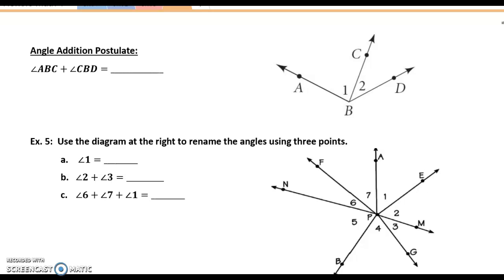Here we're going to talk about the angle addition postulate. Very similar to what we saw with the segment addition postulate, here we are adding the measurement of two angles together to equal the bigger angle. Here angle ABC, which is angle 1, we're going to add to angle CBD, which is angle 2. So how would you name the angle that those two angles add up to?